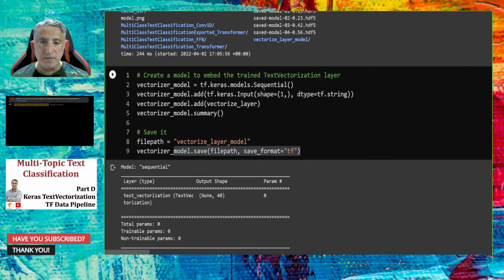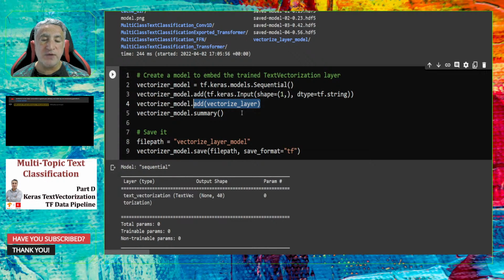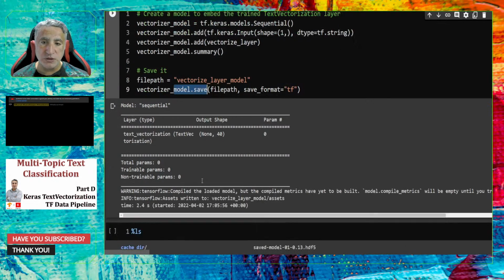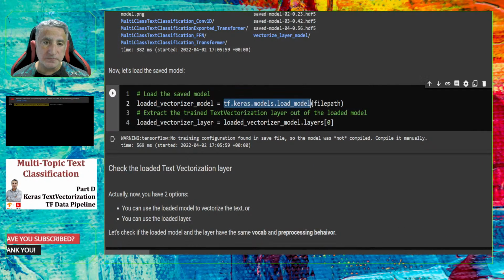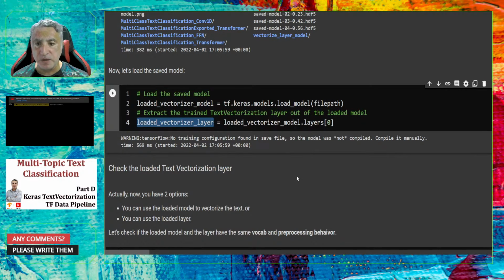Actually, you can create a sequential model. Then as a layer, you can add this adapted vectorized layer and then save that model as you see. Then you can load this model by using the Keras models load model function, and then you can just use the layer that you saved as you see here. Then you can use it in your deep learning text classification model.